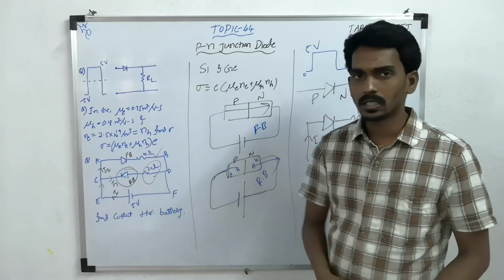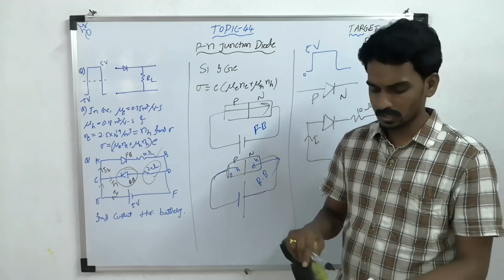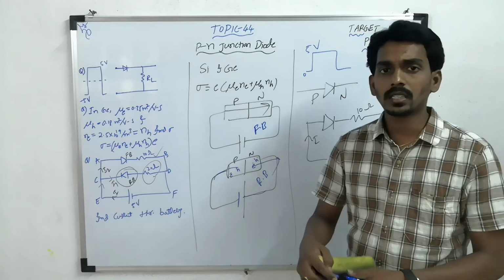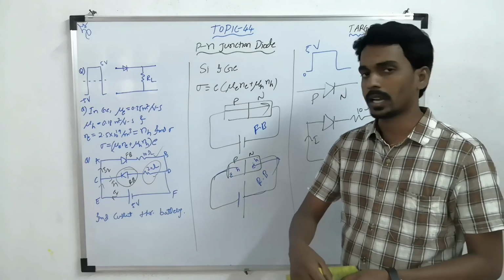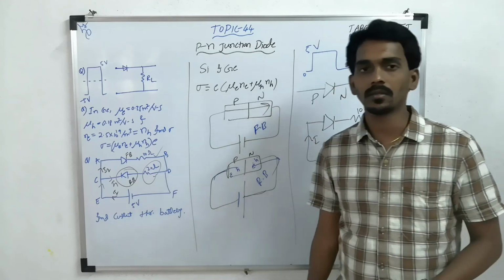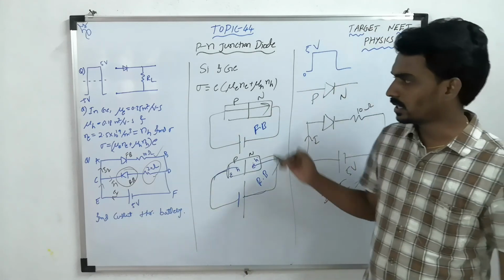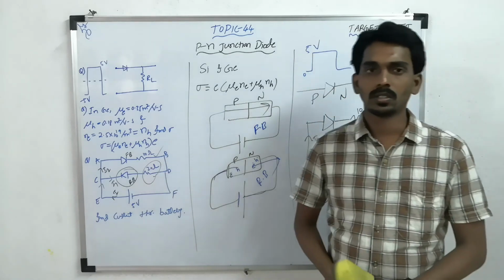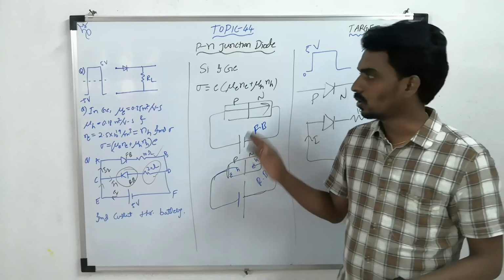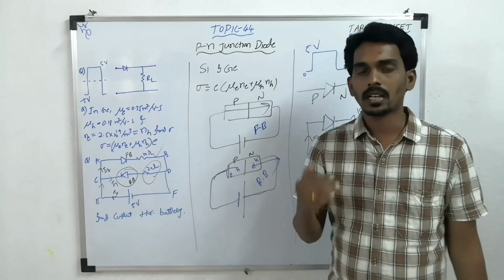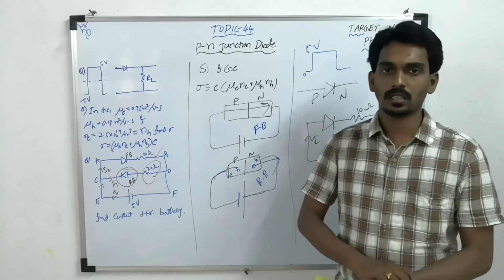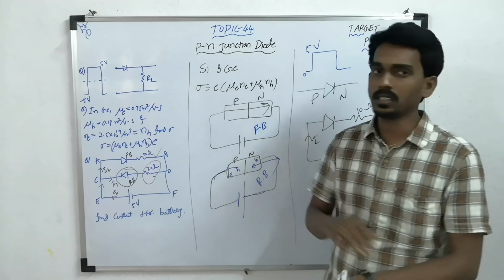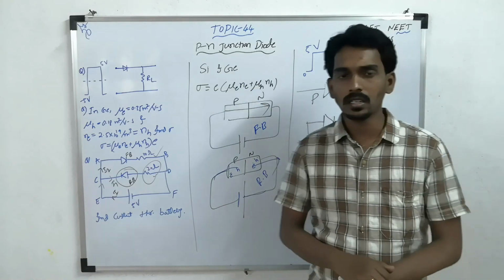So this is how the questions will come based on diodes, junction diodes, based on their conductivity and their connectivity, like how to connect them and how the current will conduct. Here I tried to explain what kind of questions will come, and I have given 2-3 examples based on that. So hope you understood the way of asking questions based on junction diodes. Try to solve this kind of questions, which are important in semiconductor devices based on junction diodes.